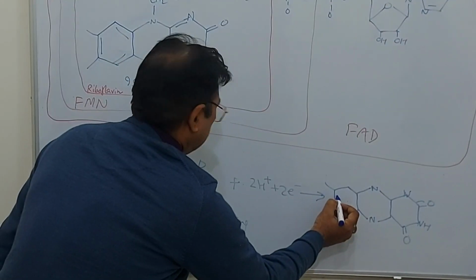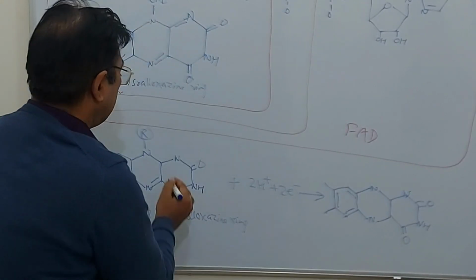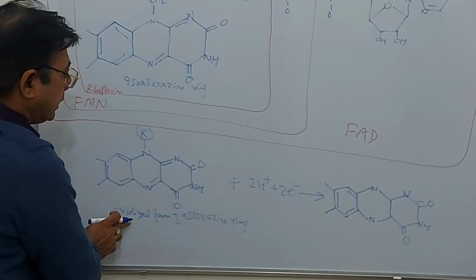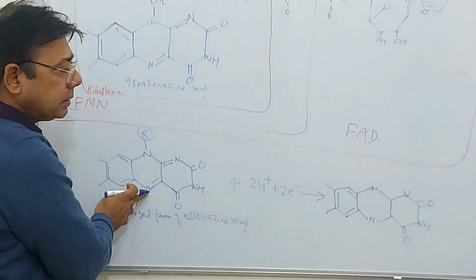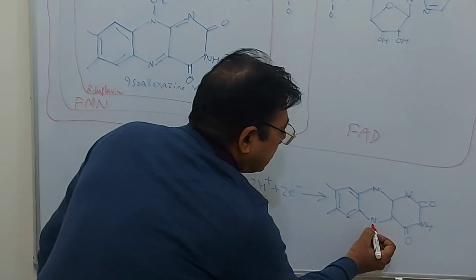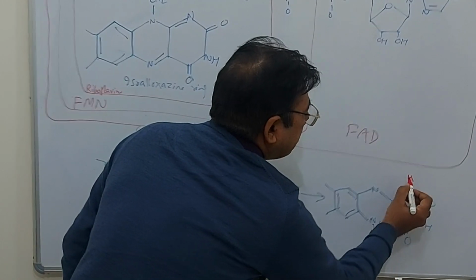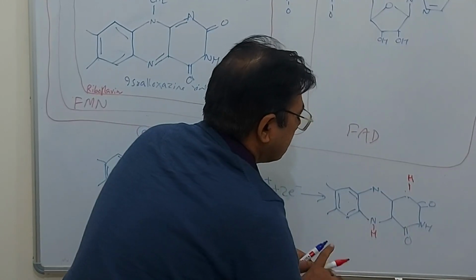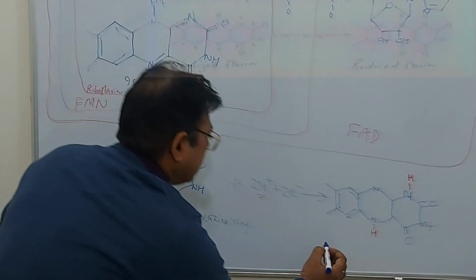Earlier the bonds were in the oxidized form; these bonds were here and these were nitrogen atoms. Now these two hydrogens, one is attached to this nitrogen and the second one is attached to this nitrogen.